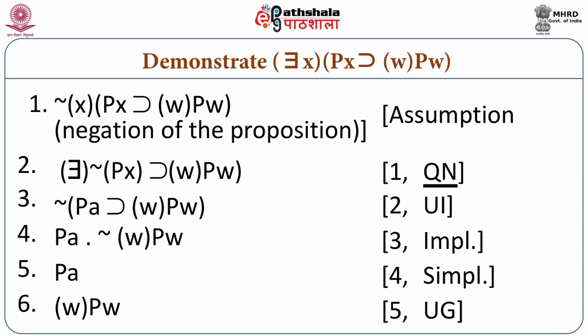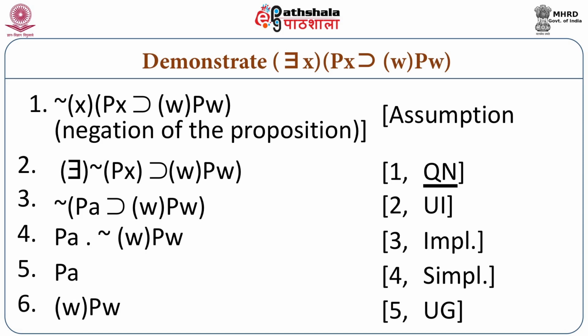This is the negation of the proposition, which is an assumption. Now from number 1, by applying the rule of quantificational negation, we have: for all x, it is not the case that if x is p, then for all w, wp. We have replaced the existential by the universal quantifier.